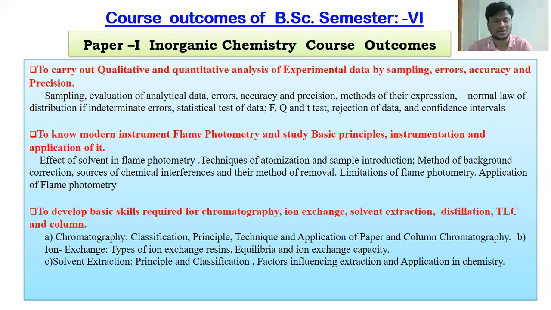Different chromatographic topics are covered. The first one is paper chromatography, then the ion exchange phenomenon is also covered. Chromatography has different types, like paper chromatography, then column chromatography. The different types of chromatographic techniques are given, like circular chromatography, and ascending and descending types of chromatography. To explain this, practicals are also covered.